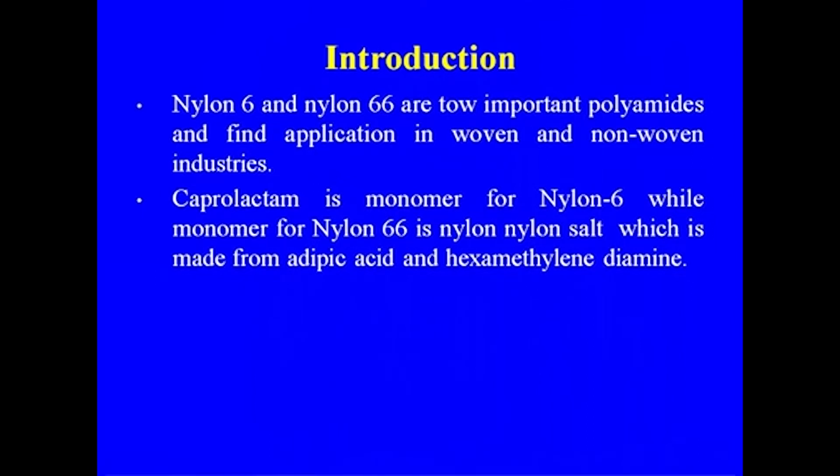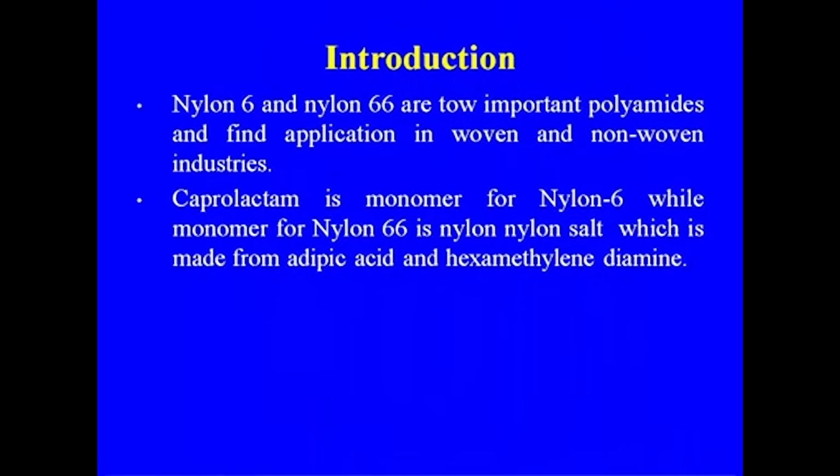Nylon 6 and nylon 66 are the two important polymers and find application in woven and non-woven industries, because we have the application of the synthetic fiber in both. The tire cord and other applications are also there. As I told, for electrical appliances we are using nylon 6. So, woven and non-woven are both major consumers of nylon.